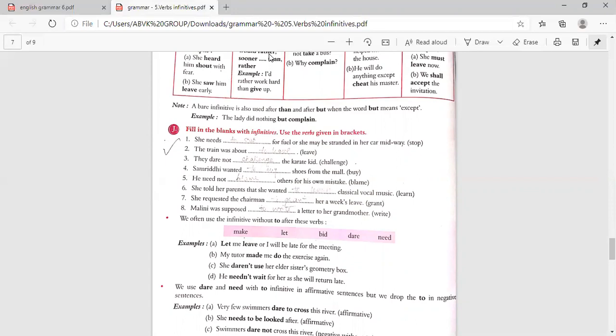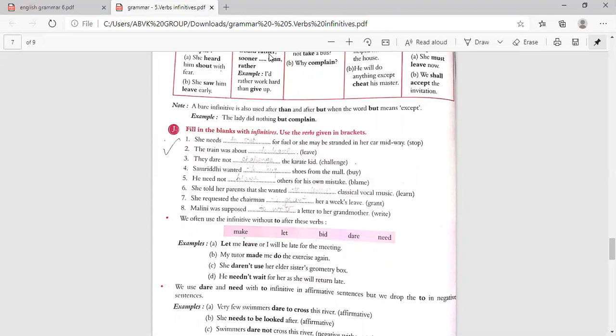The second, the train was about to leave. The train was about to leave. And next, they dare not dash the Karate Kid. You should use the word challenge. They dare not challenge, no to challenge, to challenge the Karate Kid. They dare not challenge the Karate Kid. Samriddhi wanted dash shoes from the mall. Samriddhi wanted to buy shoes from the mall. And fifth, he need not dash others for his own mistake. He need not blame others for his own mistake.